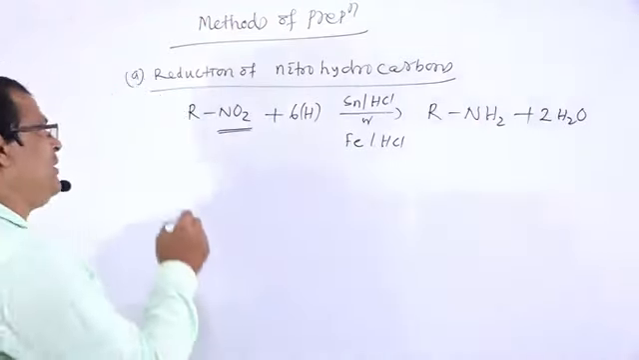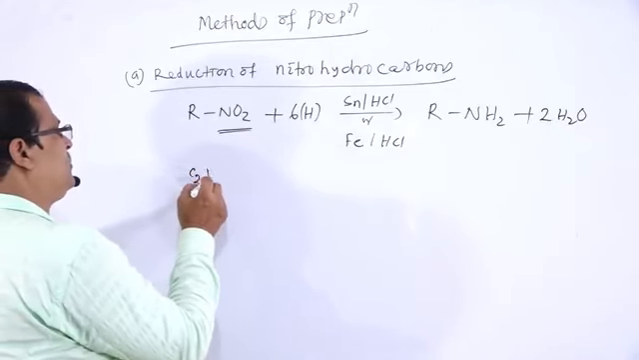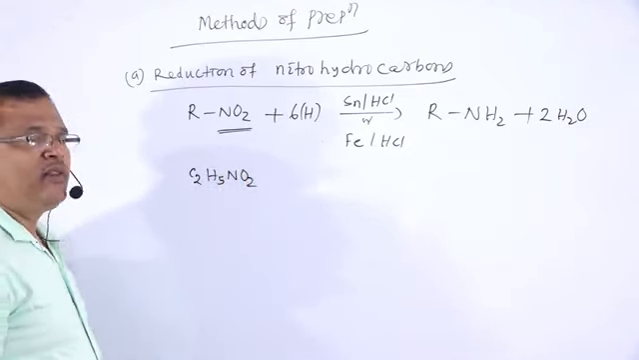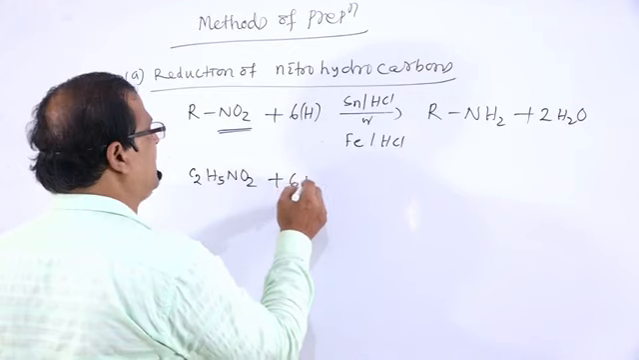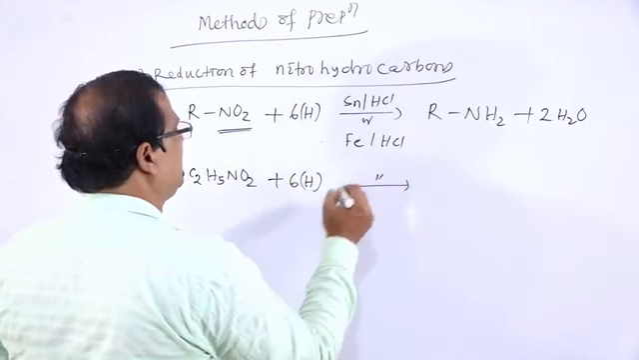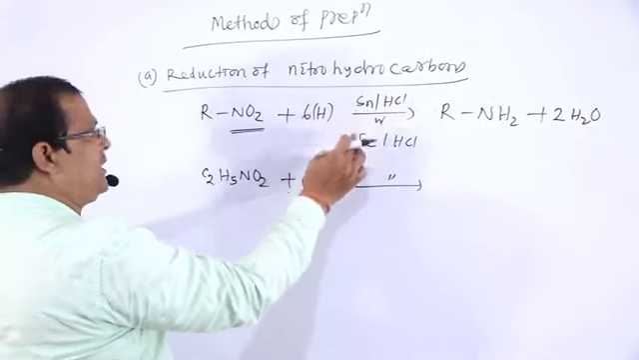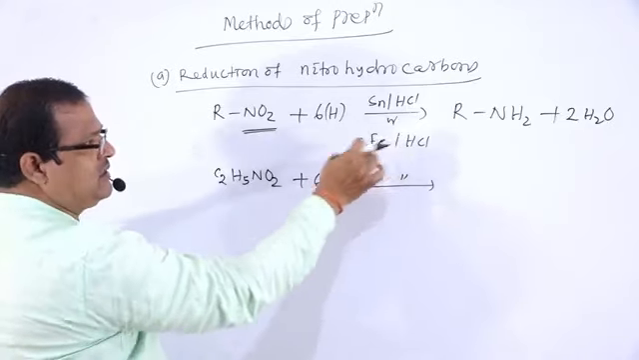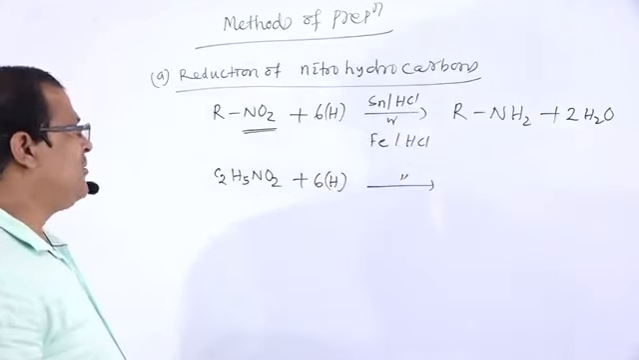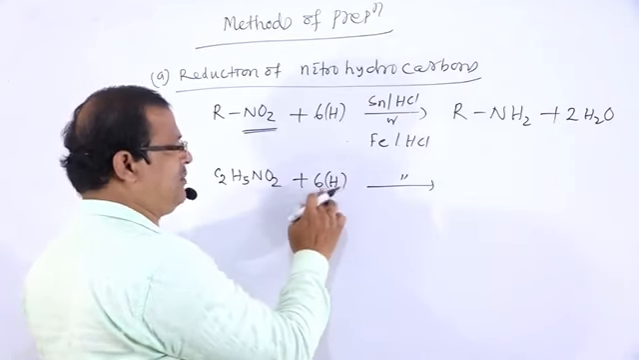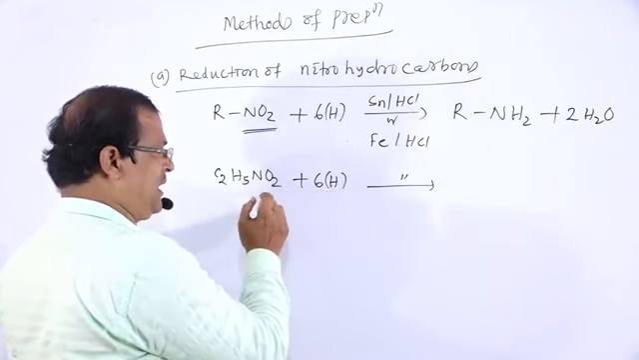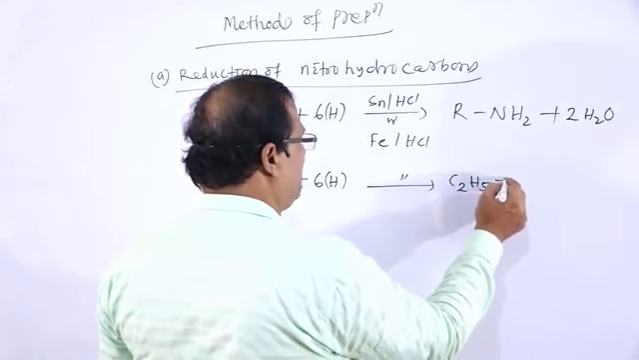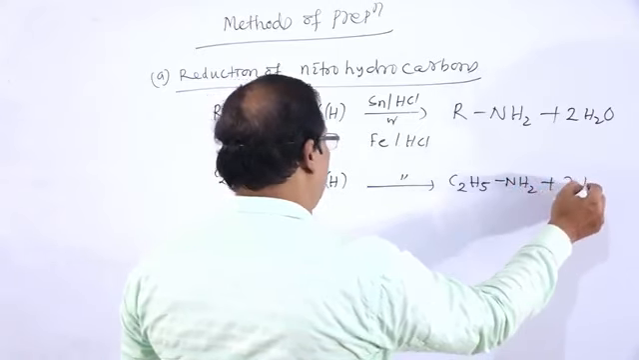For example, nitroethane, C2H5NO2. Nitroethane is treated with tin and HCl, 6H, the same reagent. Instead of tin and HCl, we can take Fe and HCl because iron is cheaper than tin. Nowadays this reducing agent is used. So nitroethane is treated with tin and HCl, there is the formation of hydrogen atoms, and this NO2 group is changed to NH2: C2H5NH2 plus 2 water.